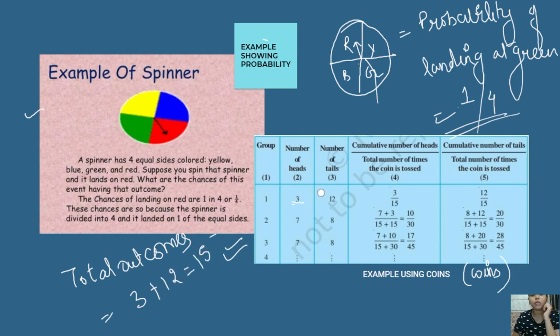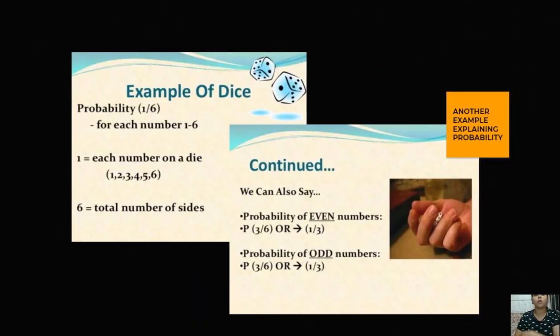So the probability of getting head after tossing a coin will be 3 by 15, and the probability of getting tails after tossing a coin will be 12 by 15, right? So this is what we call probability, and these are the examples which are proving the probability with the help of a mathematical approach.